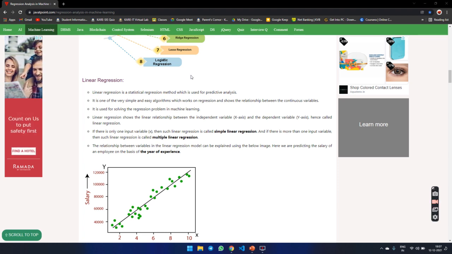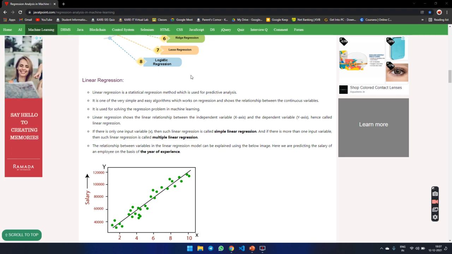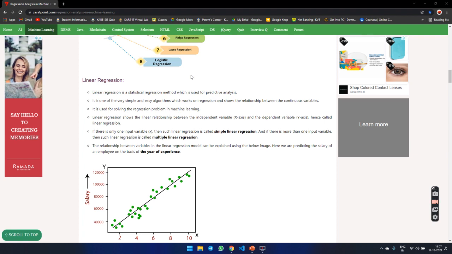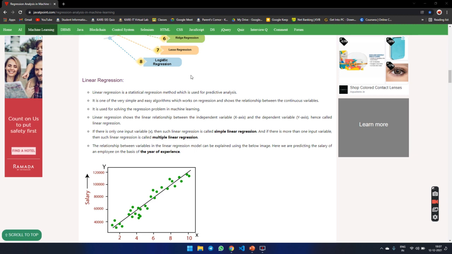Linear regression shows the relationship between the independent variable on the x-axis and the dependent variable on the y-axis. Here it is called linear regression. If there is only one variable x, it is called simple linear regression. And if there is more than one input variable, such linear regression is called multilinear regression.